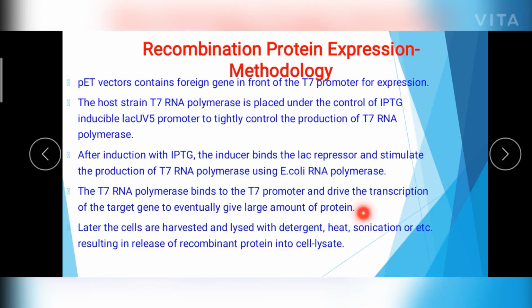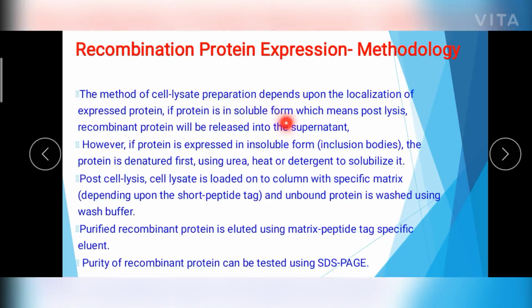So once the protein is produced on a large scale, you will be harvesting the host cells, and they are lysed with detergent or heat, and that recombinant protein is released into the cell lysate. The protein may be present either in soluble form or insoluble form. If it is present in insoluble form, it is converted to soluble form by using certain agents like urea or detergent. So this cell lysate containing the total protein mixture, that is the host cell proteins plus our